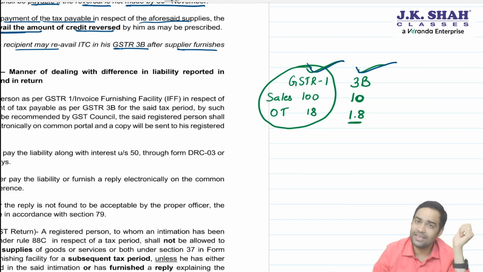And sir, if the reply is not satisfactory, you can continue with GSTR1, but the officer will recover that amount. If the reply is not satisfactory, he can recover the amount, sir. Yes, but the recovery provision you learn at CA Final. So what does the law prescribe? If there is a mismatch between GSTR1 and 3B, a notice will be issued. You have two options: pay the liability or reply within 7 days. If you don't do these two, you will not be able to file subsequent GSTR1. If you do reply but it is not satisfactory, the officer may recover such amount.